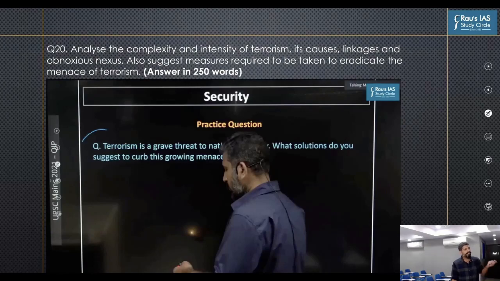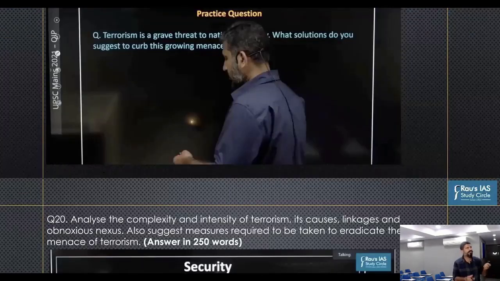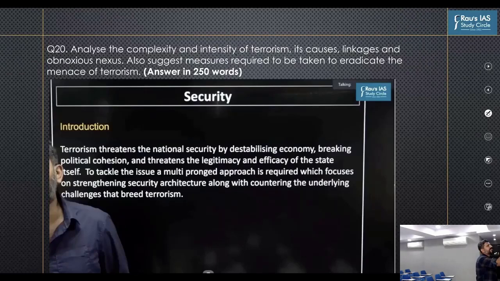In this part, because it is a grave threat, we talked about the complexity and the intensity of terrorism in this particular introduction, which was, terrorism threatens the national security. How? By destabilizing economy, by breaking the political cohesion, and threatening the legitimacy and the efficacy of the state itself. So this clearly highlights that it's a complex problem because it poses different challenges to the economy. It can lead to breaking up of political cohesion. It can question the legitimacy of the state itself.